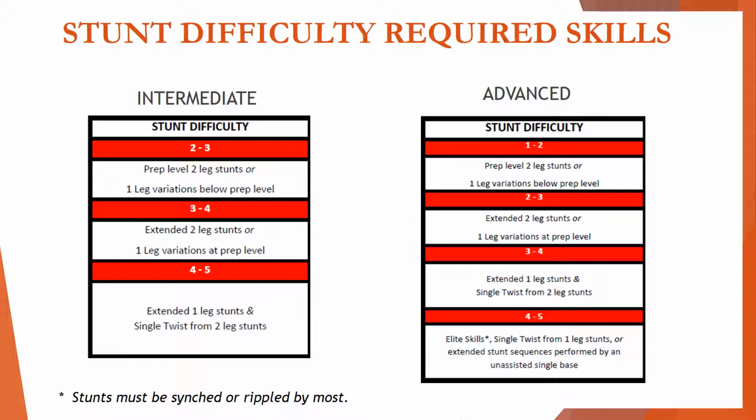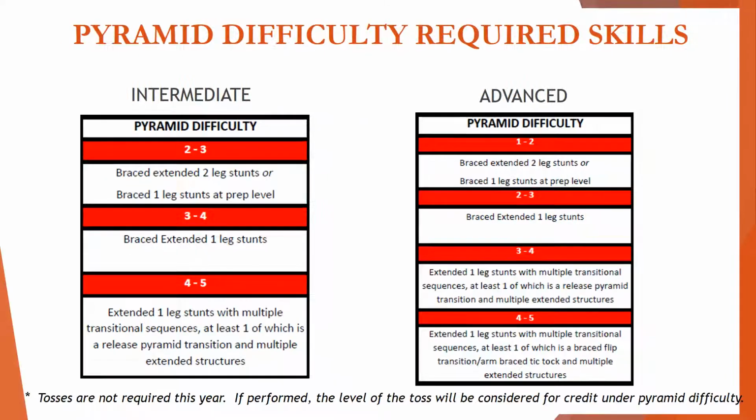For the advanced division, you will see that in order to get into the 4 to 5 range, a team needs to perform a single twist from one leg stunt and an elite skill. An elite skill for high school is any legal level 4 or 5 skill. Here you will see the required skill set for pyramid difficulty.